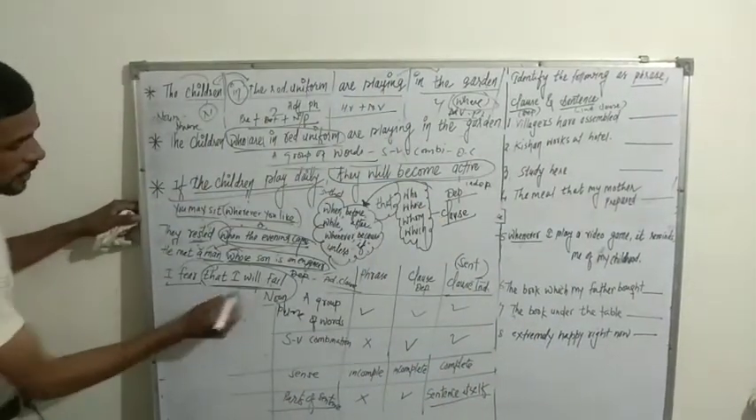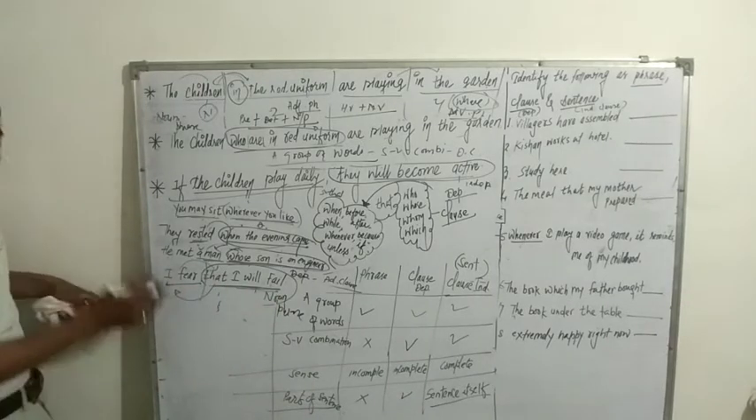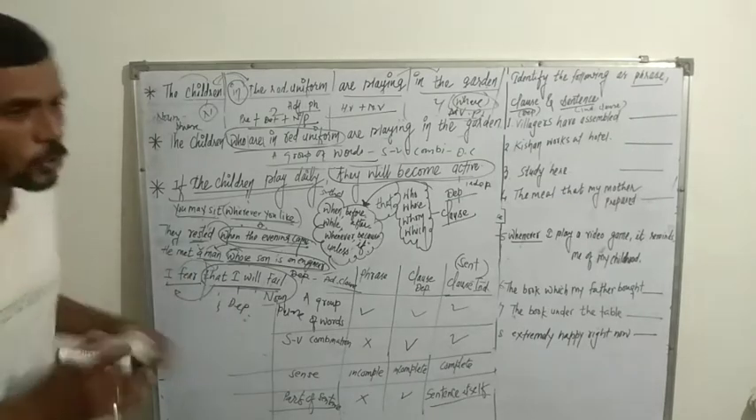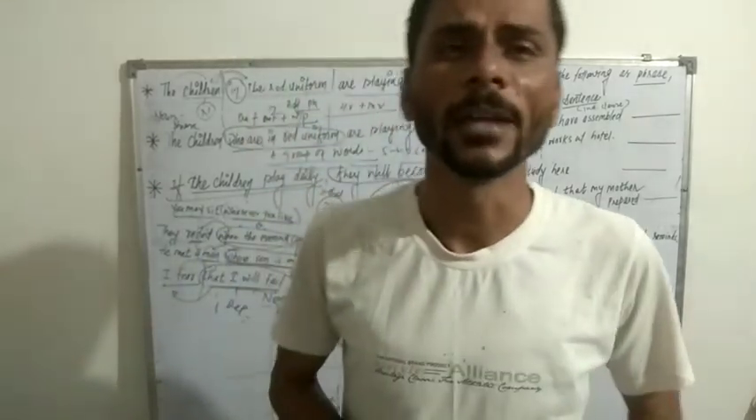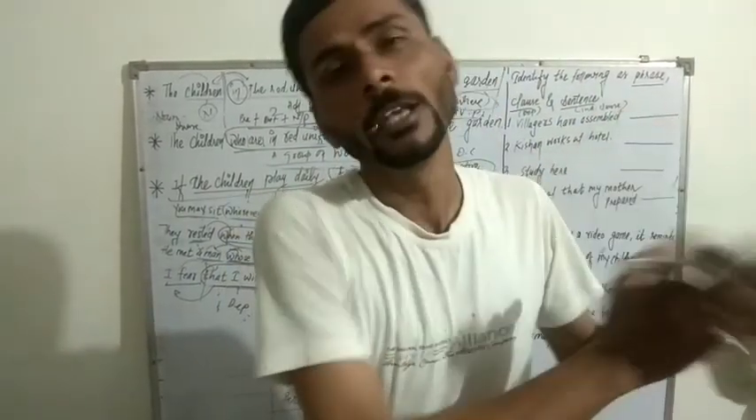Okay, I fear that I will fail. That I will fail. Why? It's all about the fear. That's why it is a dependent clause. Okay, so clauses have two types: dependent clause and independent clause. A dependent clause depends on the independent clause.